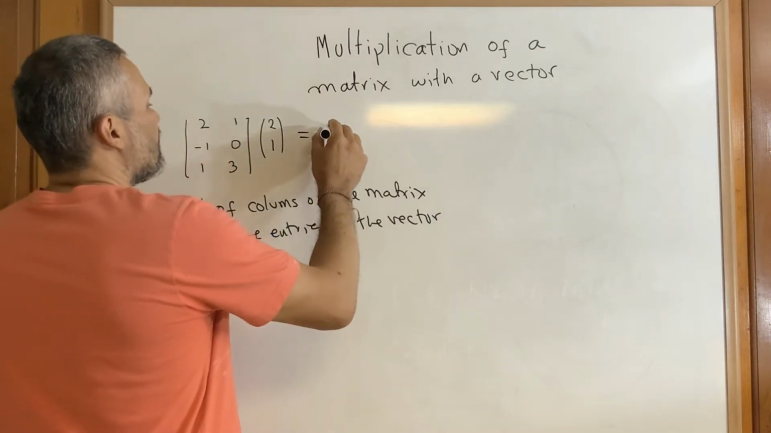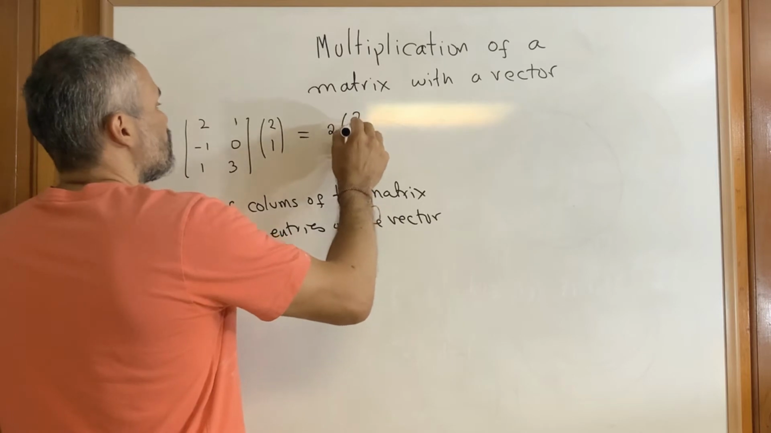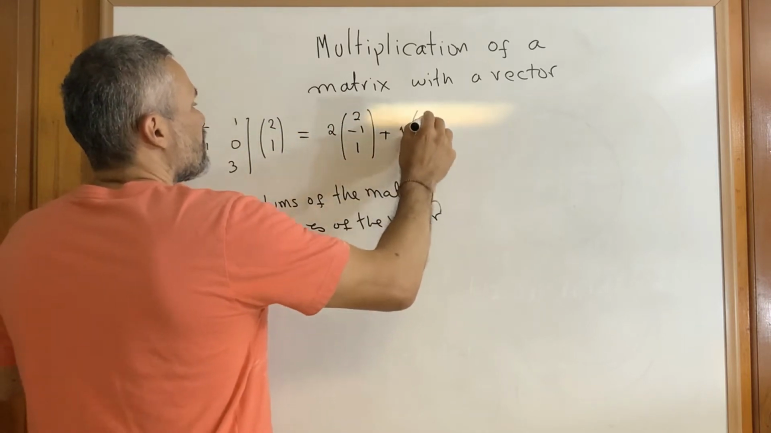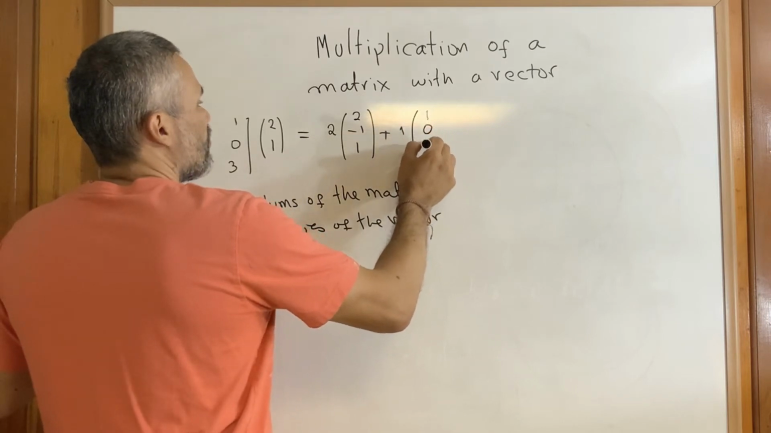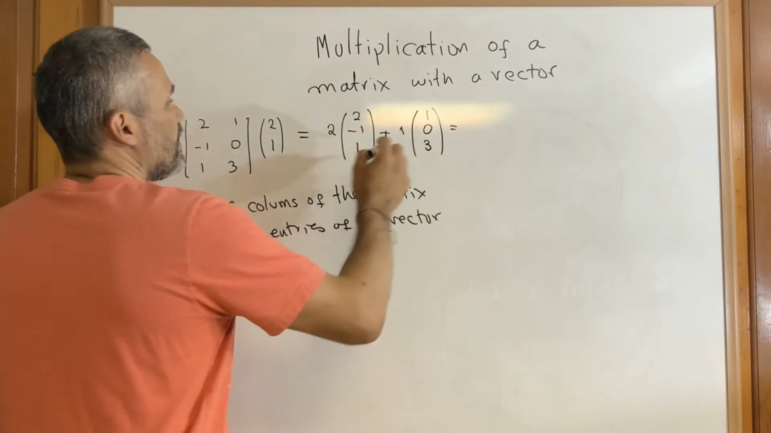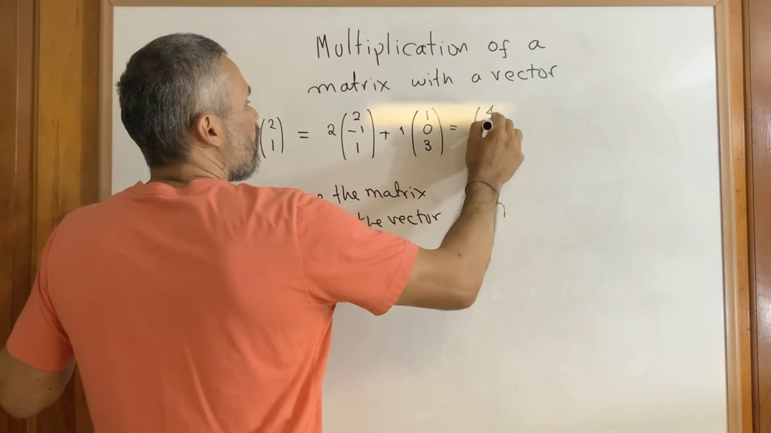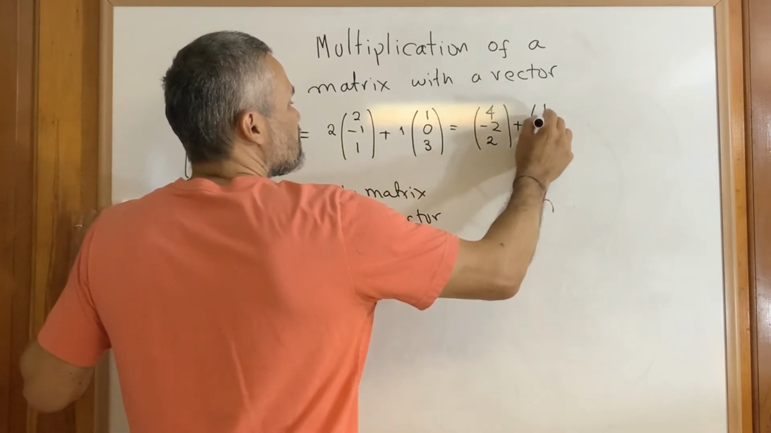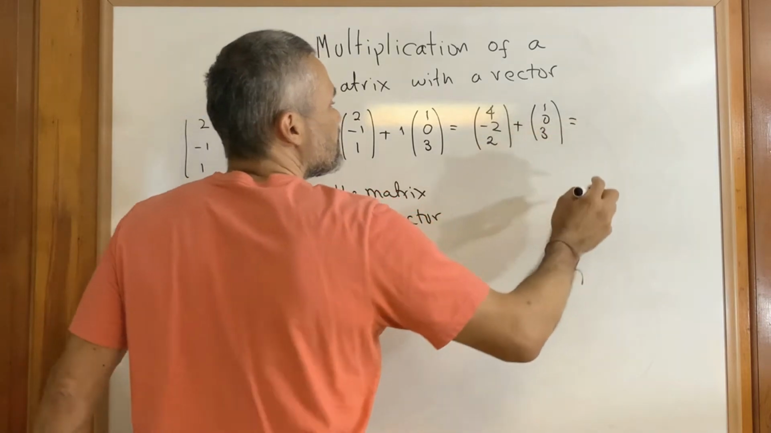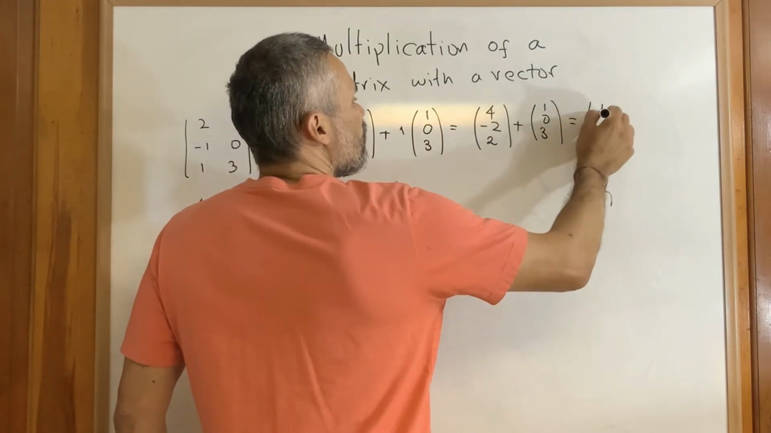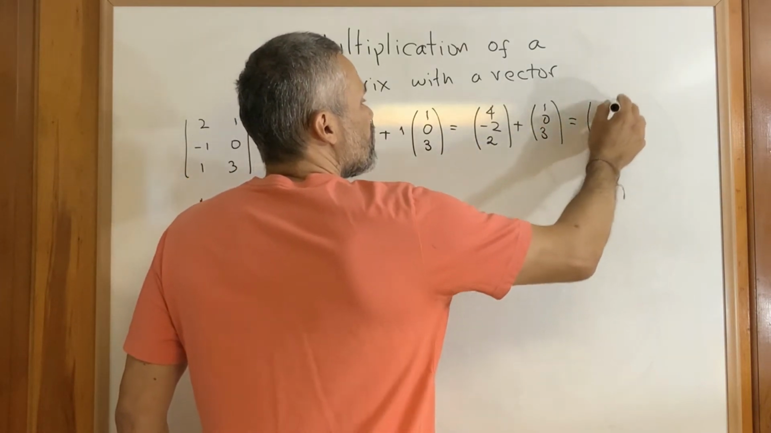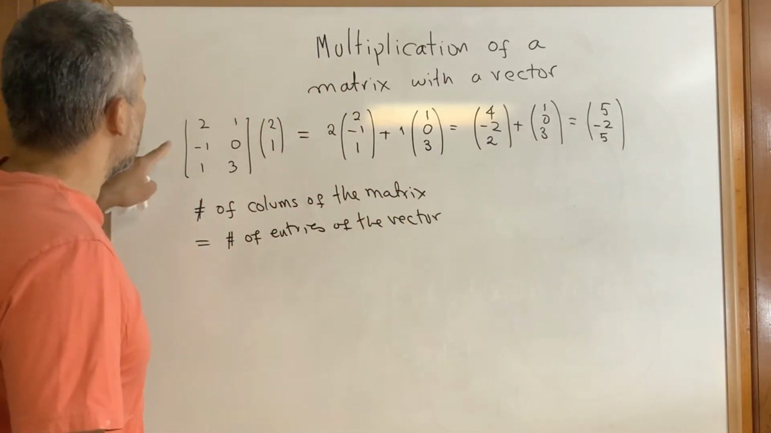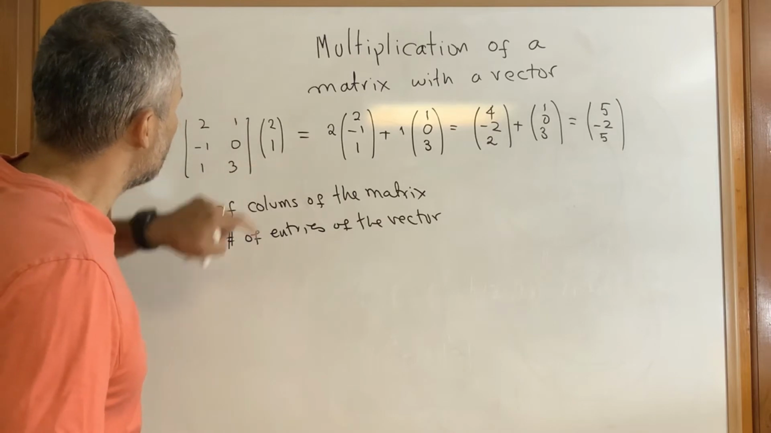Then in this case we get that this is 2 times (2, -1, 1) plus 1 times (1, 0, 3). And then we get (4, -2, 2) plus (1, 0, 3). And this is equal to (5, -2, 5). This is one definition for the product of this matrix with this vector.